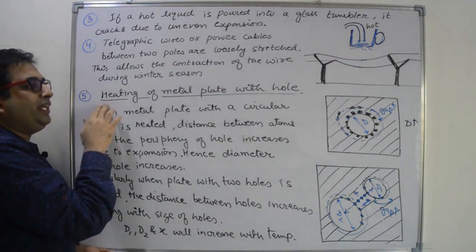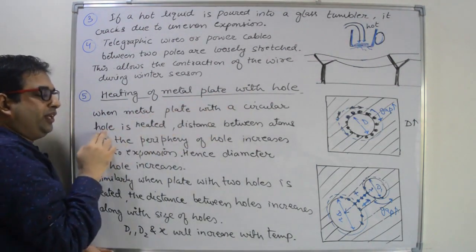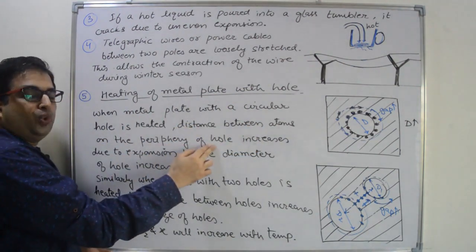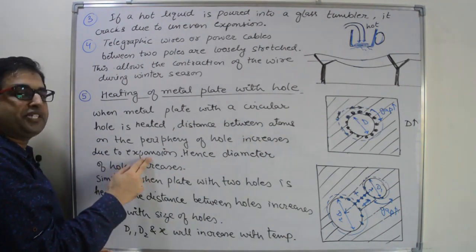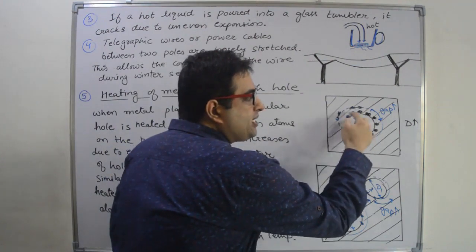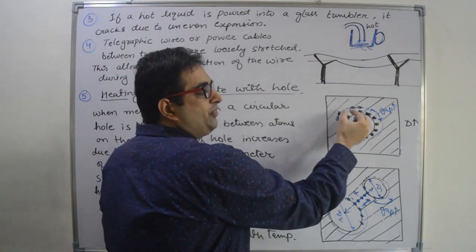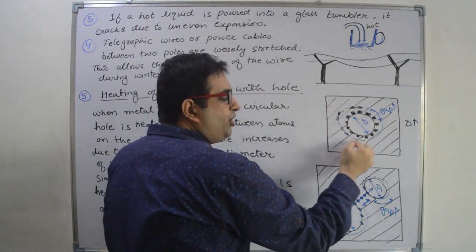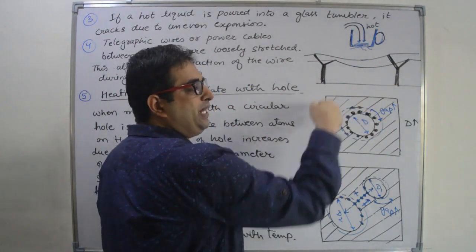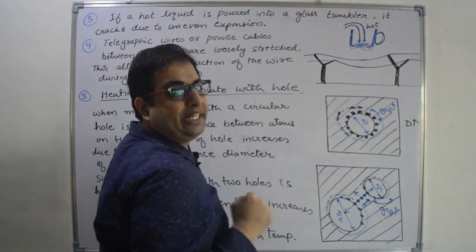Fifth, heating of a metal plate with a hole. When a metal plate with a circular hole is heated, the distance between the atoms on the periphery of the hole increases due to expansion. Hence, the diameter of the hole increases. As we increase the temperature, the gap between the two atoms will start increasing, right? When the gap increases, the diameter of this hole will also increase. So when we increase the temperature of this plate having a hole, the diameter of the hole will increase.